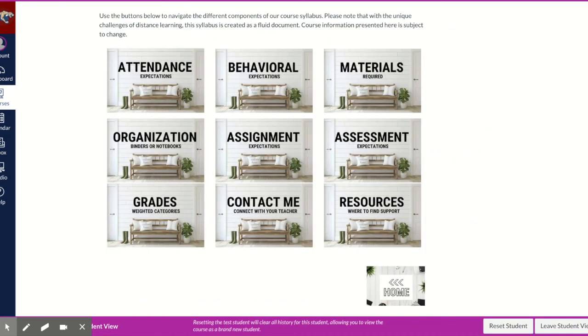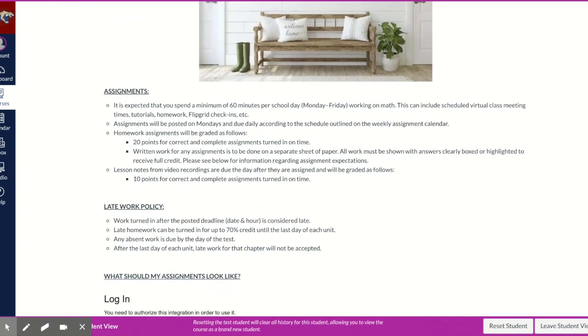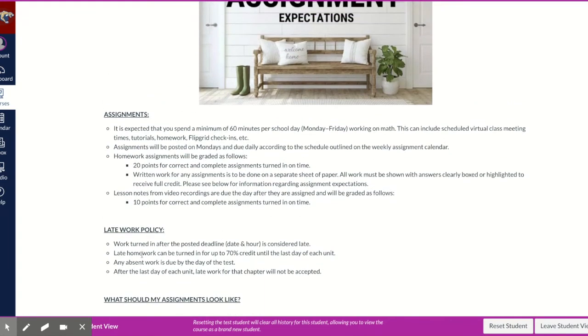On the syllabus page, you'll also find assignment expectations regarding students' written work and what needs to be included, making sure that they write their name on the top of the paper, the grading system for homework assignments and also lesson notes. And there's a section here too that you can review with your student about the late work policy. It's important to note that work turned in after the posted deadline is considered late. Late homework can be turned in for up to 70% credit until the last day of every unit, but after the day of each chapter test, late work will not be accepted from that unit.